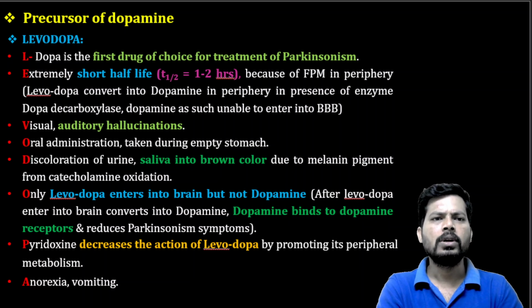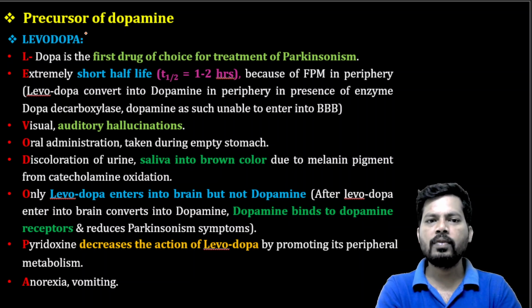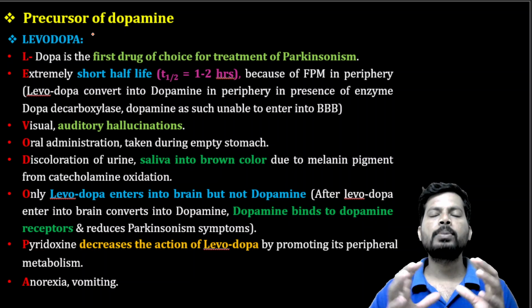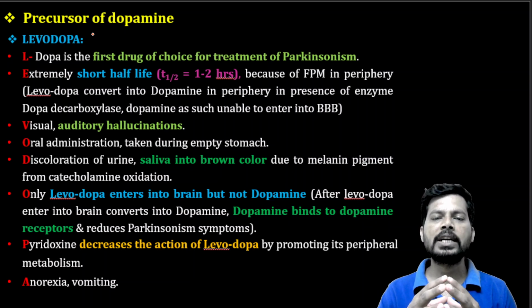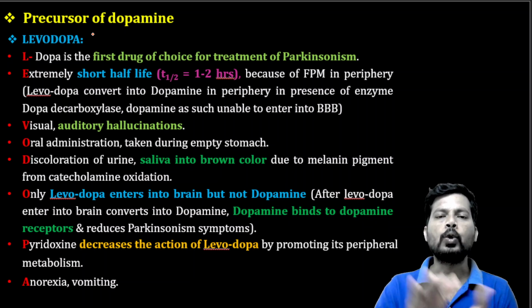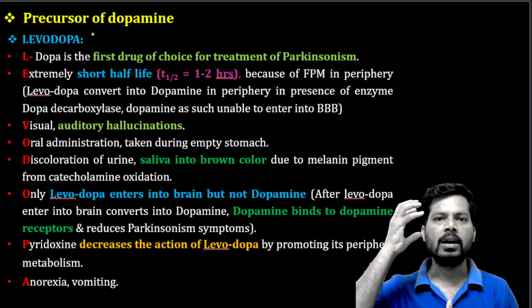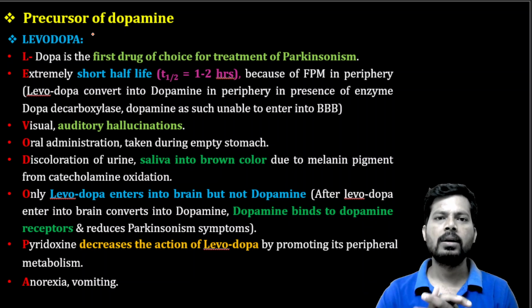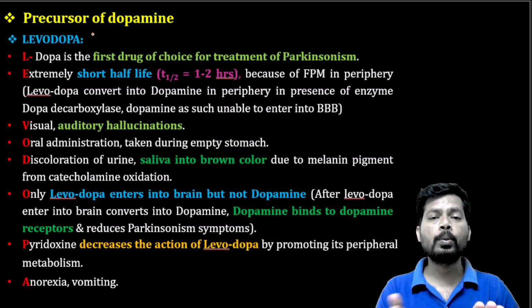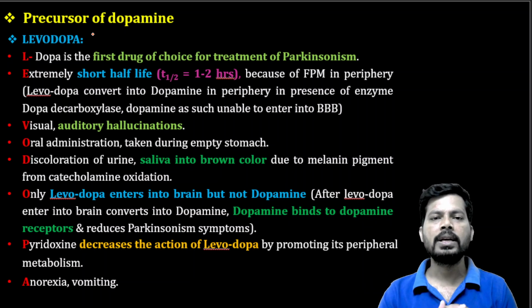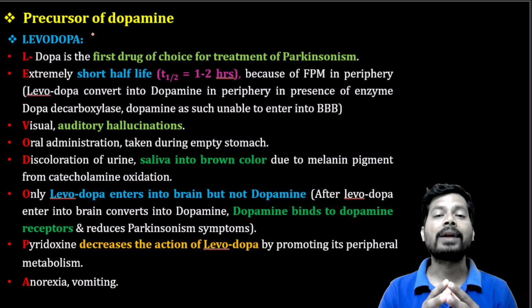Okay, so as you already know, levodopa is a precursor of dopamine, especially for the treatment of parkinsonism. Parkinsonism is a neurodegenerative disease of the central nervous system, in which there is an imbalance of dopamine and acetylcholine in the substantia nigra of the brain. Decreasing dopamine and increasing acetylcholine is a characteristic feature of Parkinsonism.